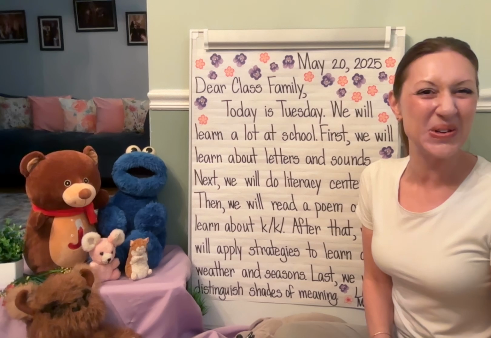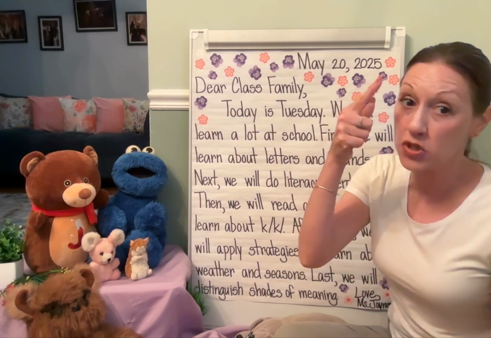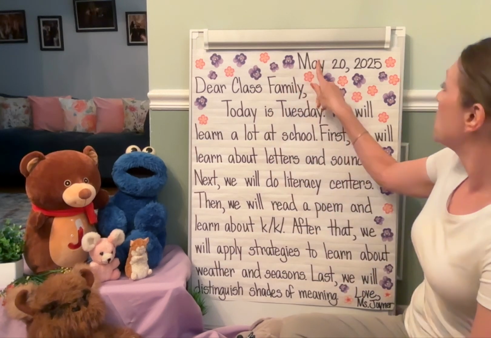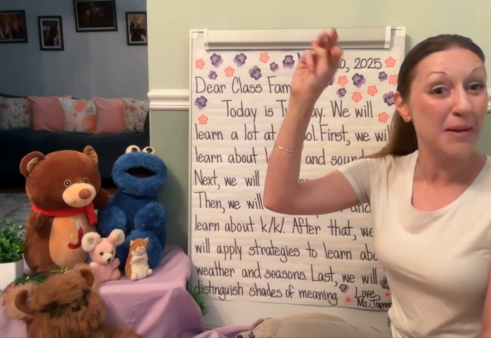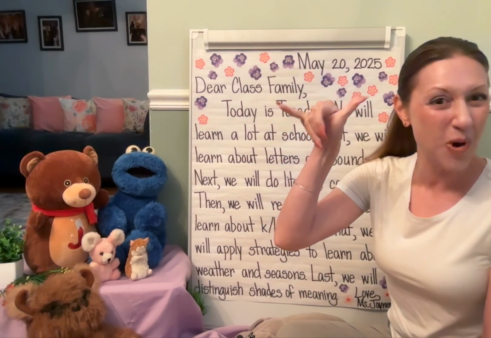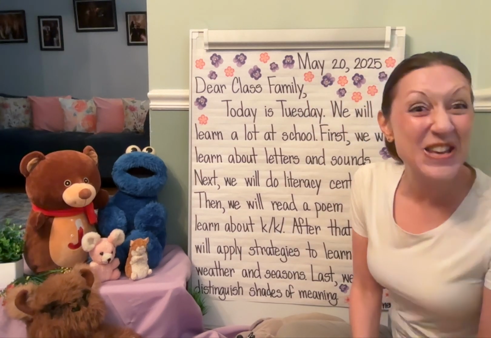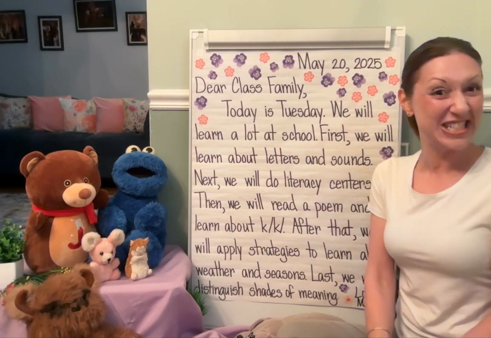Remember, that's what good readers do. They reread. They do this so their brain can understand the words on the page. Use your finger to point. Start at the top right-hand corner with today's date. I noticed the month is spelled with the capital letter M, then A-Y. What does that say? You're right. I heard some of you. It does say May. If you knew that, great job.